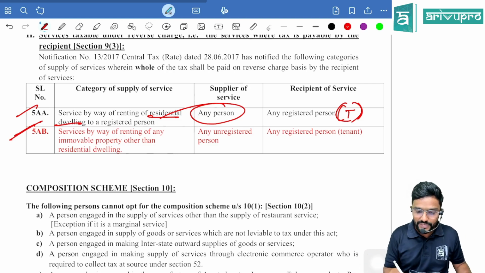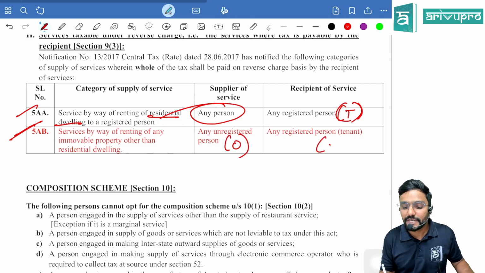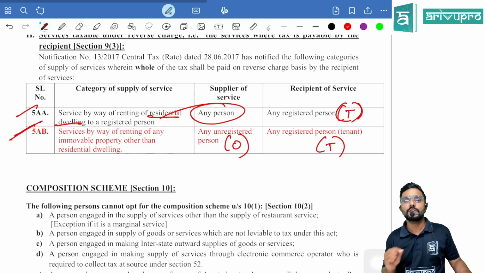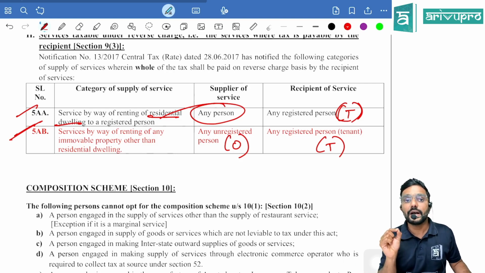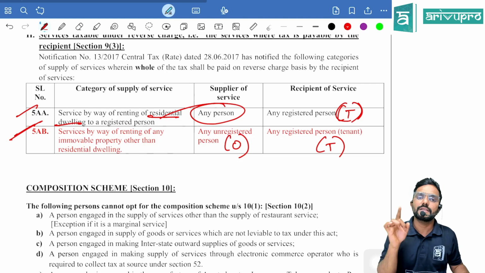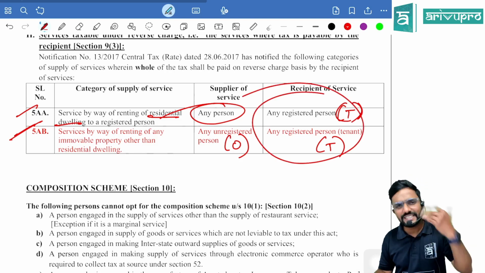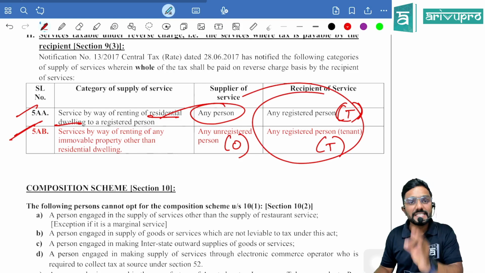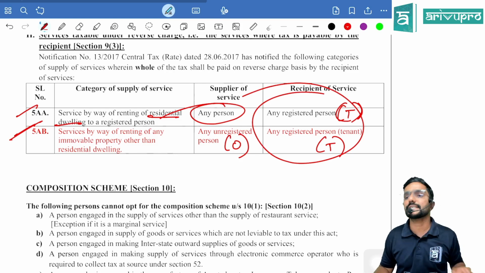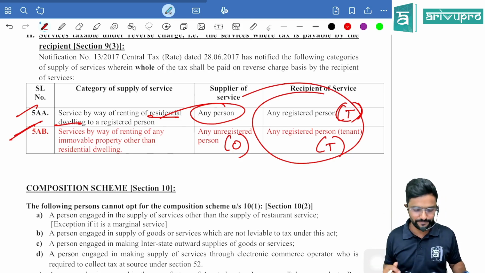Okay. Now who is the supplier? Any unregistered person, meaning the owner is an unregistered owner. He is not registered under GST, whereas the tenant is registered under GST. So who should pay the GST? The recipient under RCM. And here the recipient is nothing but the tenant, guys. Clear? So in simple terms, whether it is renting of residential dwelling or other than residential dwelling, if the recipient or the tenant is registered under GST, he is the one who is liable to pay GST under RCM.